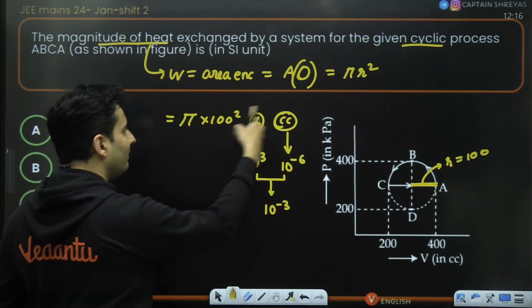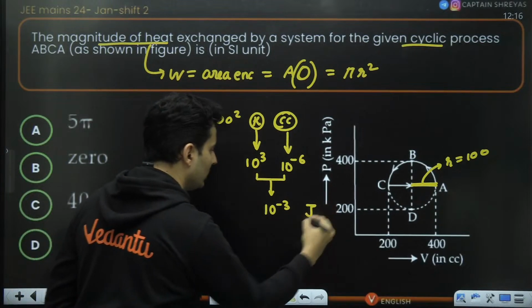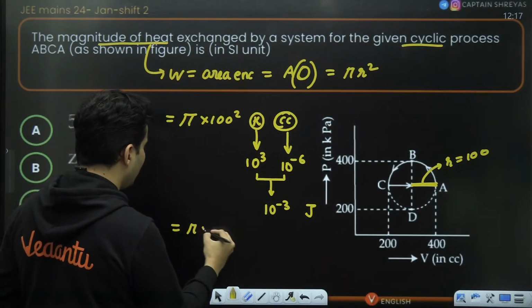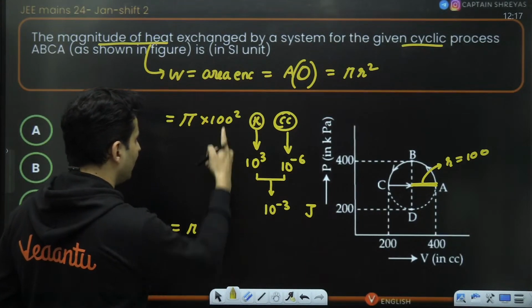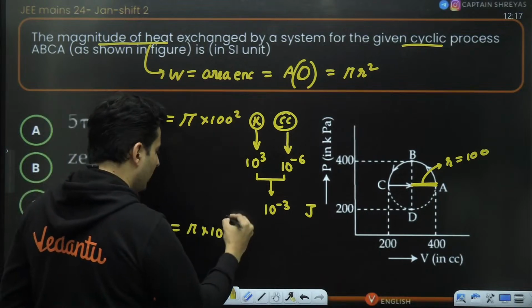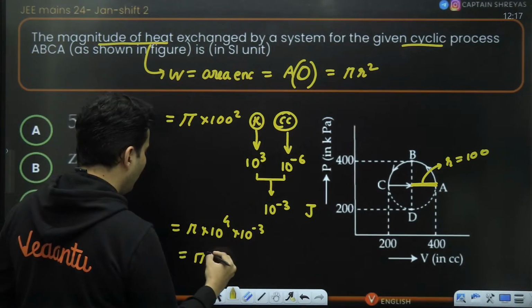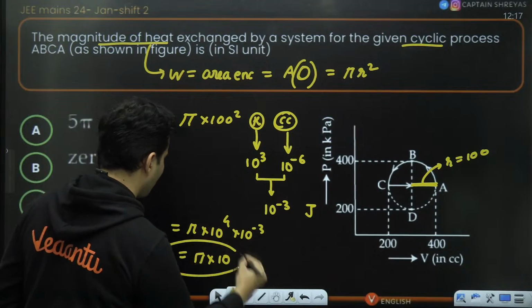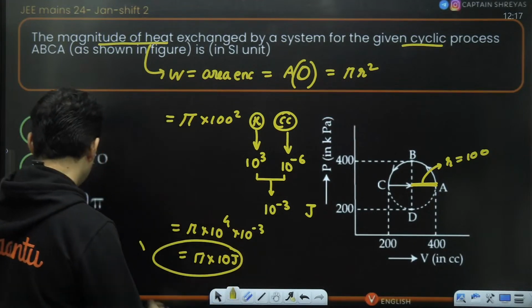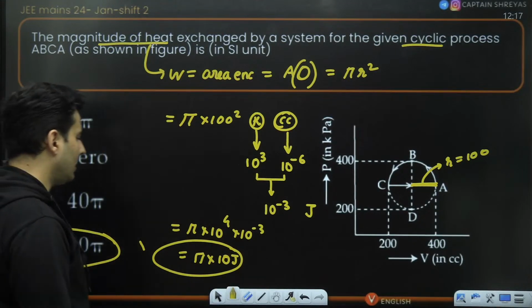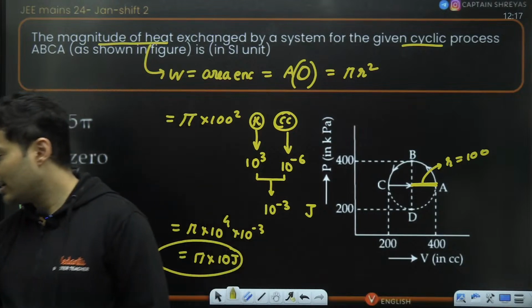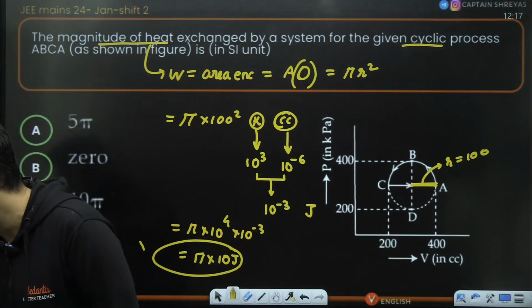So when I find the units in joules, this will be pi into 10 to the power 4 into 10 to the power minus 3. So this will be pi multiplied by 10, in joules. Hence the answer will be 10 pi. Is that clear, everyone?